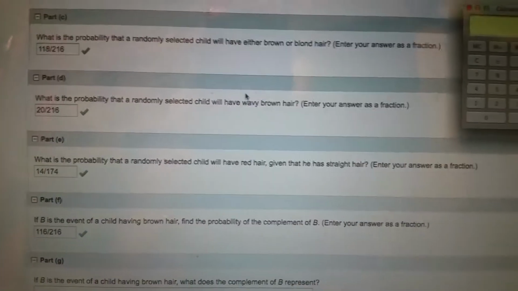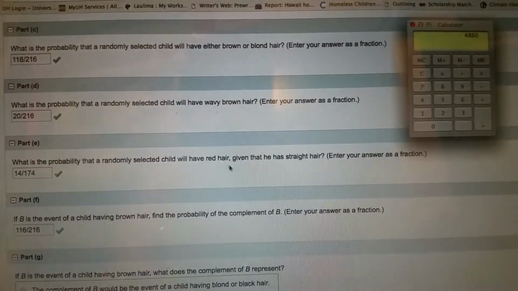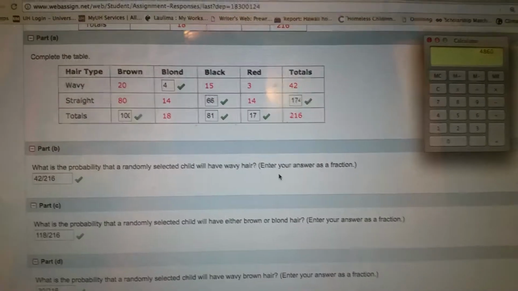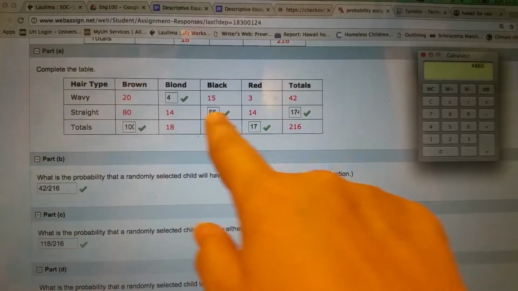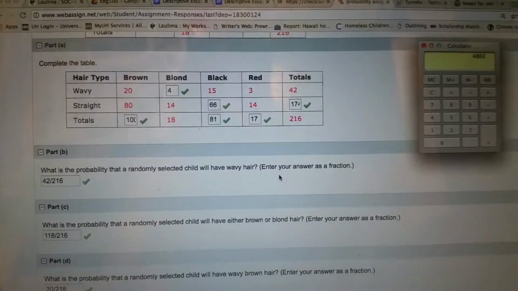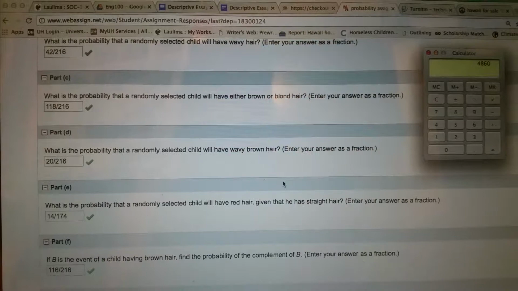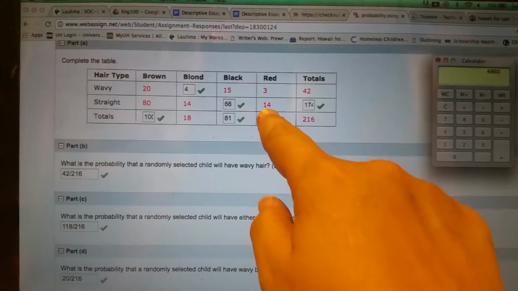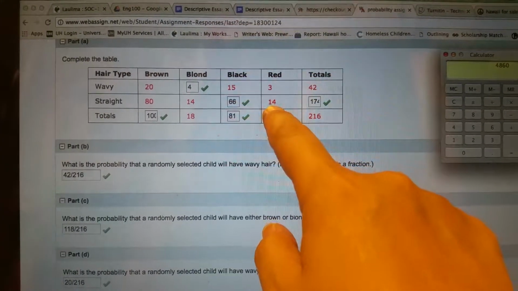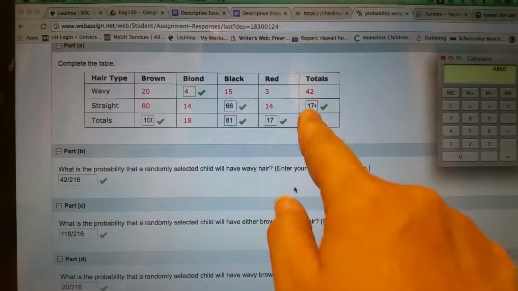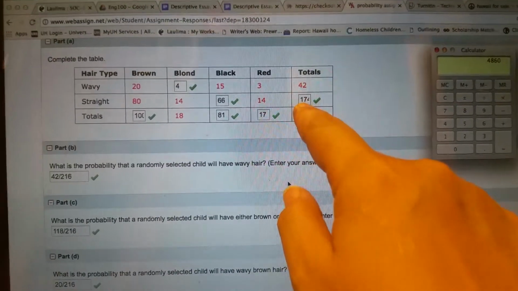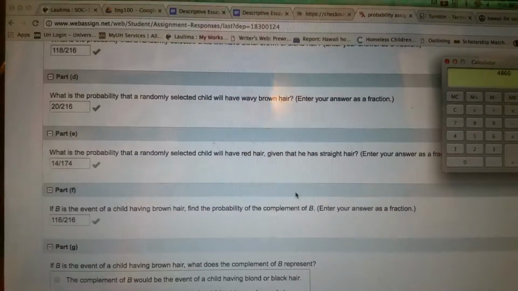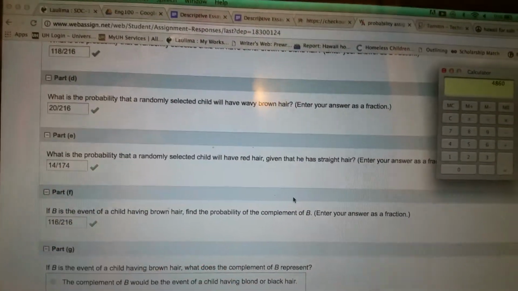What is the probability that a randomly selected child will have red hair, given that he has straight hair? So we're gonna look at the straight hair. We've got straight here. And what is the probability that it could be red? I think it said red. Right, yeah, red. Okay, so we got red and we got straight. There's 14 chances that it could be red and straight out of all the people that have straight hair. So it's 14 out of 100, and this is 174. So the total of people that have straight hair is 174. So it's 14 out of 174.